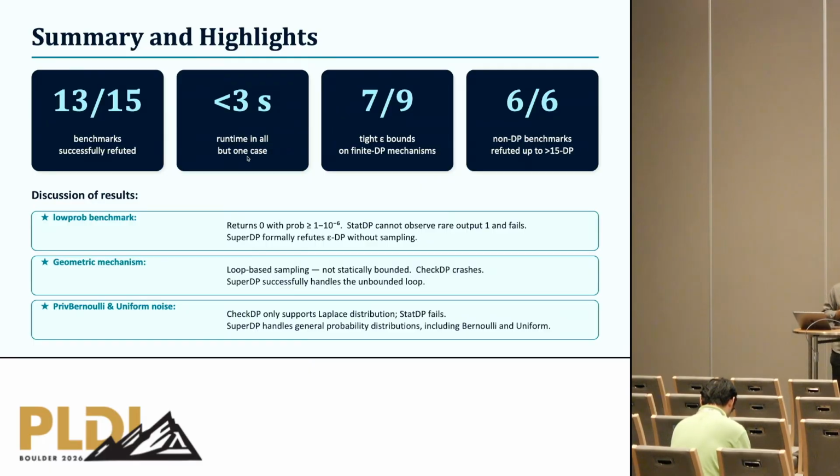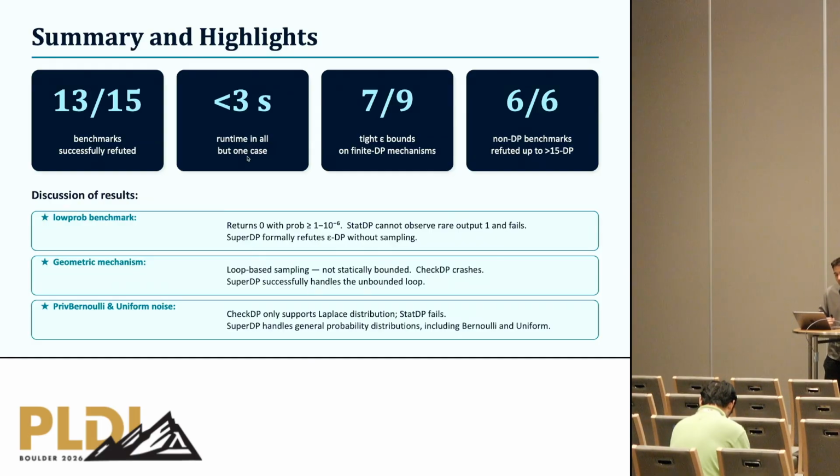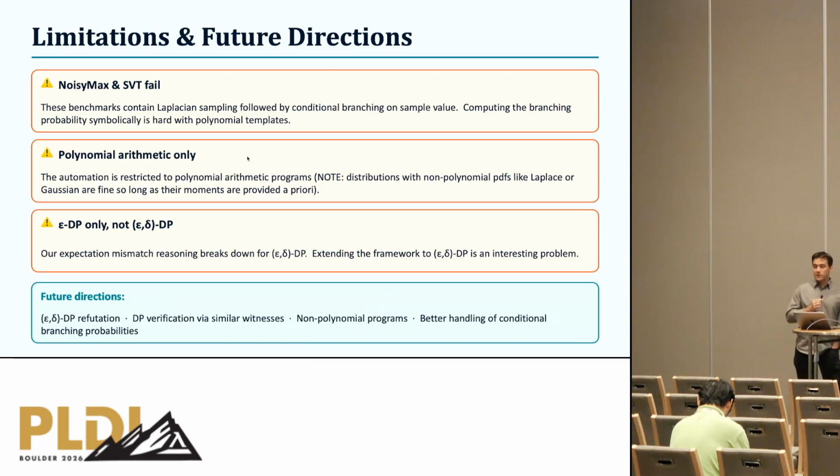SuperDP manages to refute epsilon differential privacy in this example. We are also able to handle examples with unbounded loops, which is also very challenging, such as geometric. And then we are able to handle a broad class of different probability distributions. So basically, the only thing that we require is that we have access to the first d moments, where d is a polynomial degree that we're using in our algorithm. So this is the good side.